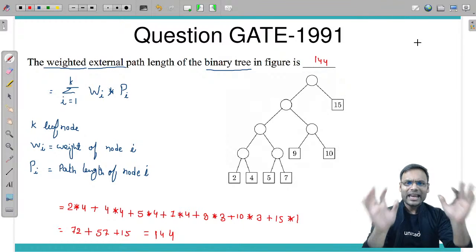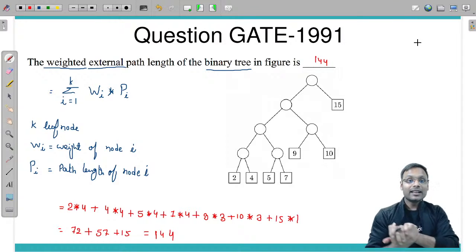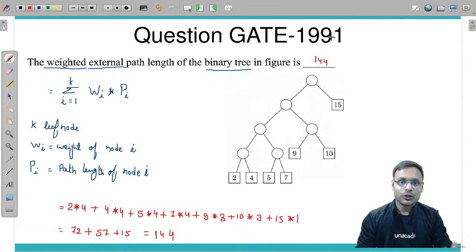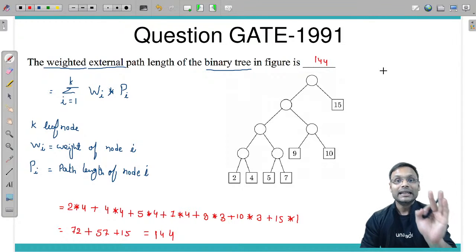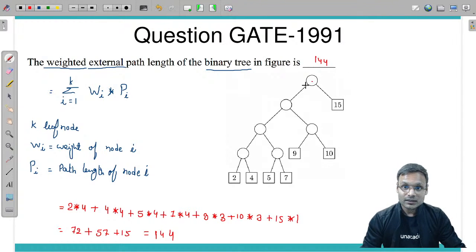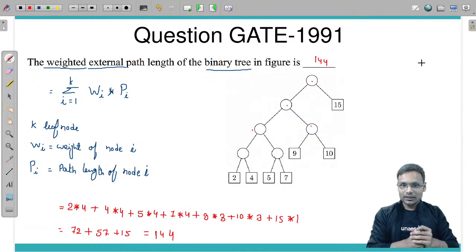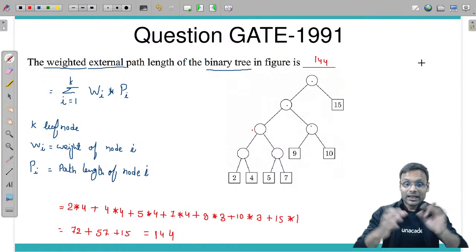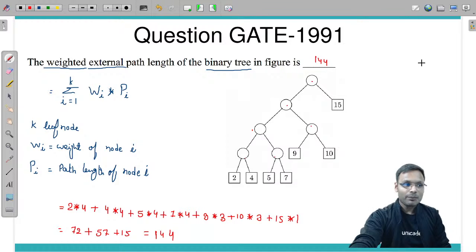If in the same question they ask for internal path length, then you need to calculate the same thing for only internal nodes. Internal nodes means these. As of now the weight is not given, but if the weight is given, you can calculate the internal path length this way. Okay, clear, everybody is clear about this. Can we go for the next question? क्या हम अगले प्रश्न के लिए जा सकते हैं?